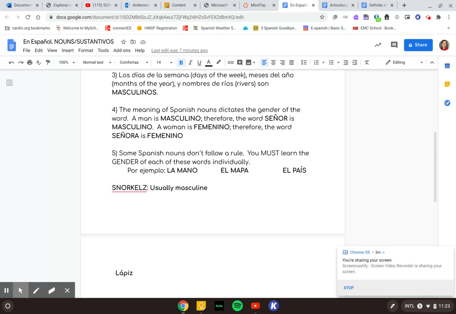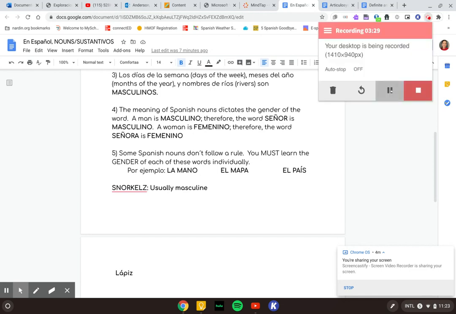But there is this little formula called snorkels. And what snorkels means is that any word that ends in S, N, O, R, K, E, L, or Z is usually masculine. So if you look at the word lápiz, for example, lápiz ends with a Z, and it is one of our letters here. And I'll mention snorkels to you throughout the semester, that those are usually going to be masculine words. That would help you decide.